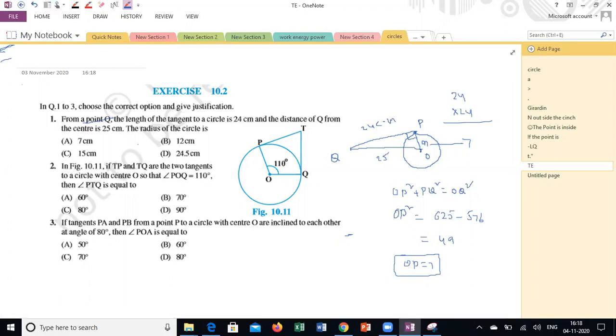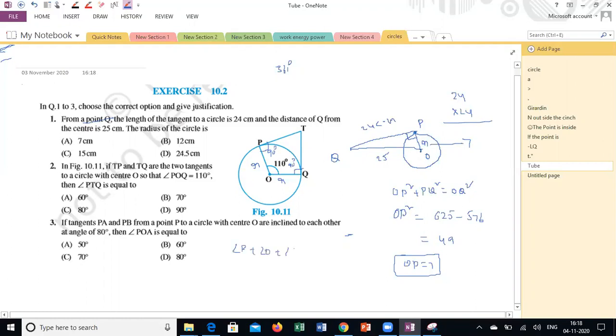It's a straight question. He's asking angle PTQ. What is the sum of all the angles in a quadrilateral? 360 degrees, sir. According to the theorem, OP is a radius, OQ is also a radial line, correct? What is the angle between the tangent and the radial line? 90 degrees. So angle P plus angle O plus angle Q plus angle T is equal to 360 degrees, as the sum of all the interior angles in a quadrilateral is 360. So can you calculate the T value? He is asking PTQ only now.